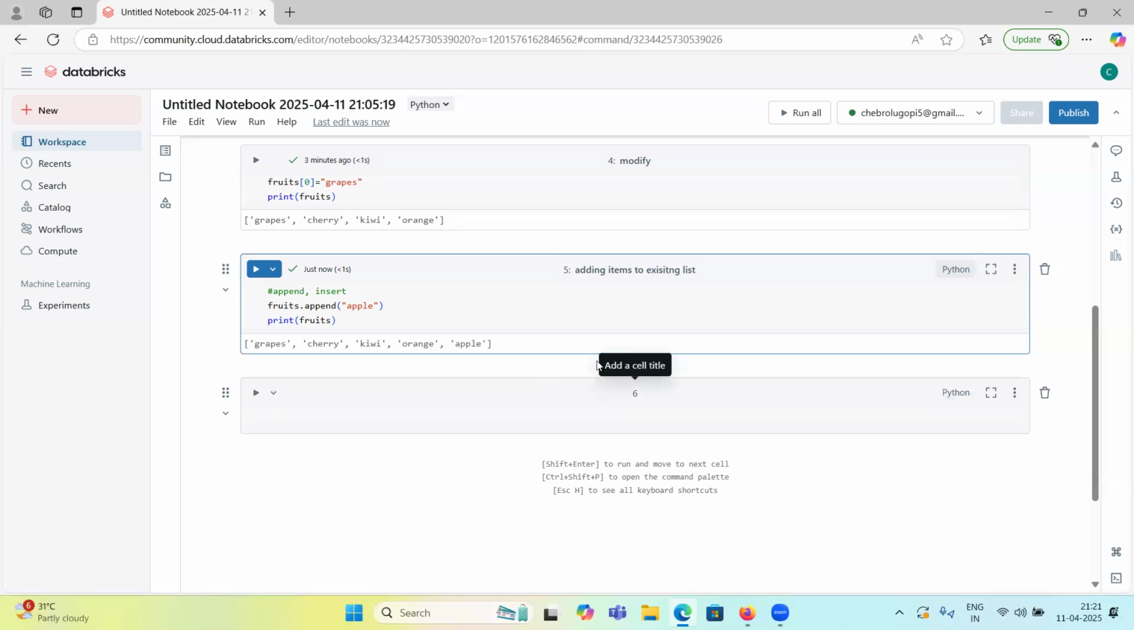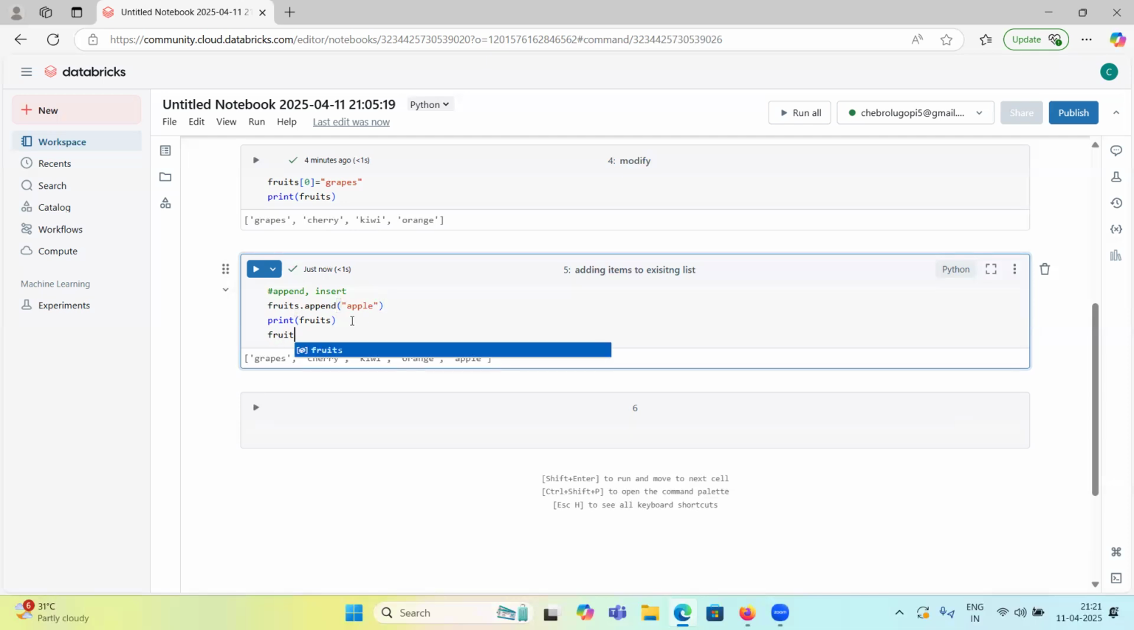But if you have a fixed place, how can we add? Okay, let's see. Fruits dot, what will we use? Not index, insert, right? Insert. Item name, what do you want to add? Cherry is already added. One more, okay, watermelon. I want to add watermelon at the second place.